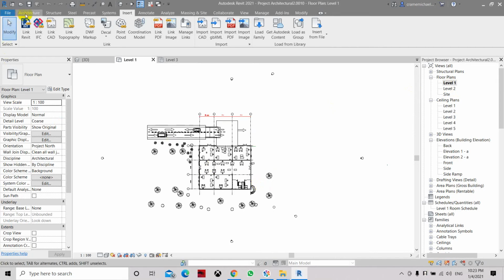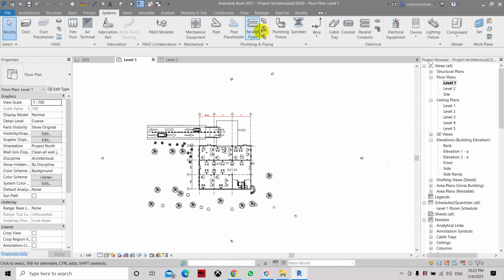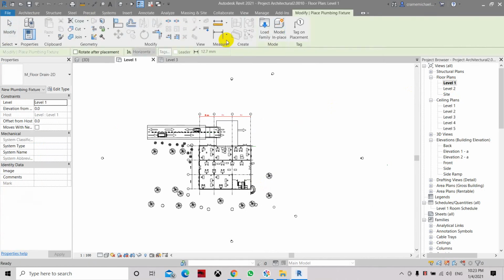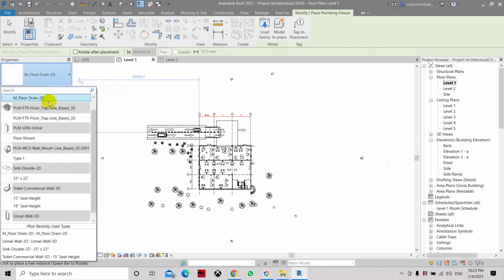Now in the System tab, let's select the plumbing fixtures. Here you can see that the drain is there, also the floor drain that we have copied using Copy Monitor. Previously we didn't have it. Now we also have the urinal and the water closet.